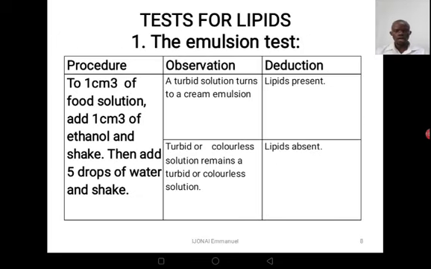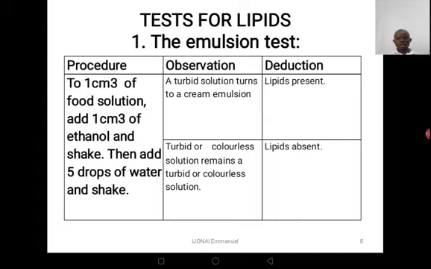Now let's look at how we can test for lipids. The first test is called the emulsion test. The procedure: to 1 cubic centimeter of the food solution, we add ethanol, an alcohol. So we add 1 cubic centimeter of ethanol and shake.